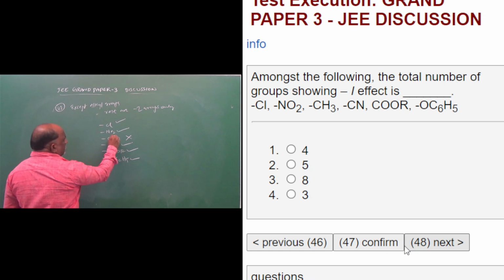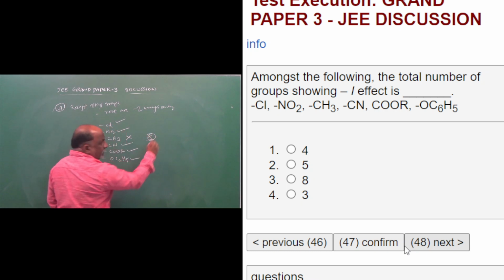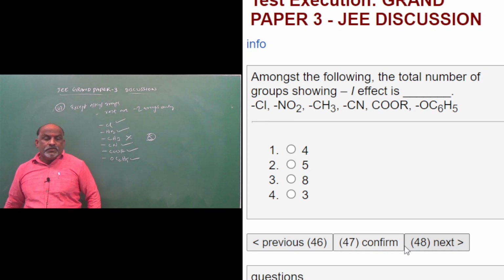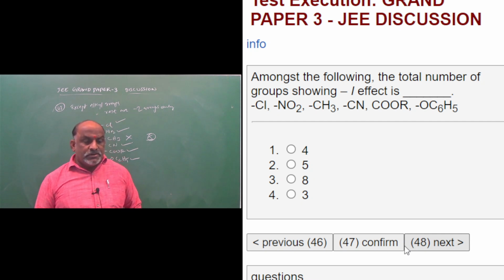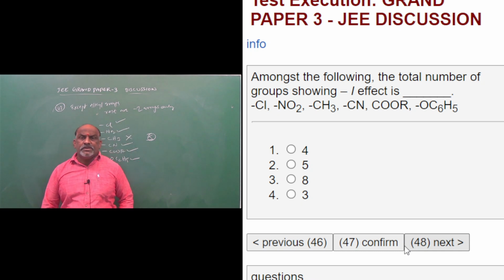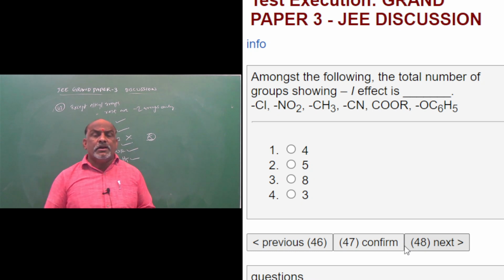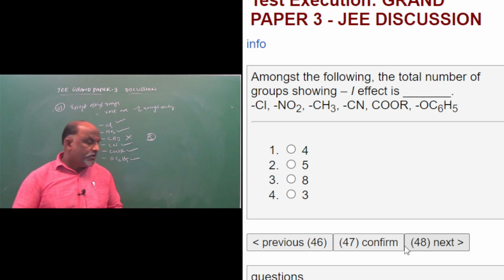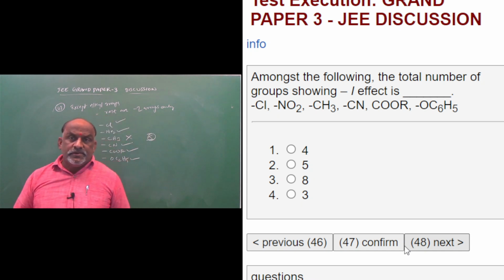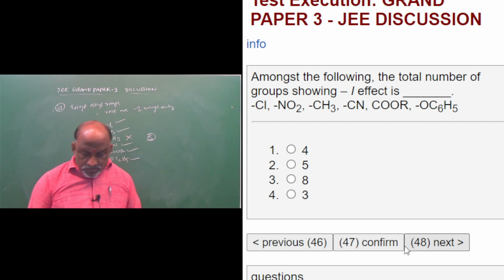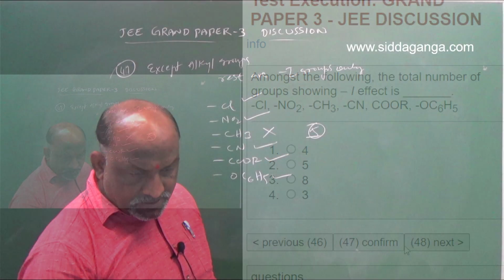1, 2, 3, 4, 5. Total 5 will be the minus I groups regarding the examples: chloride, nitro group, methyl group, cyanide group, ester group, and methoxy group. Except the methyl group, because methyl belongs to the alkyl functional group, so it is a positive inductive effect according to the rules. Positive inductive effect is exhibited by alkyl groups. So the total number of minus I groups in this example is 5.